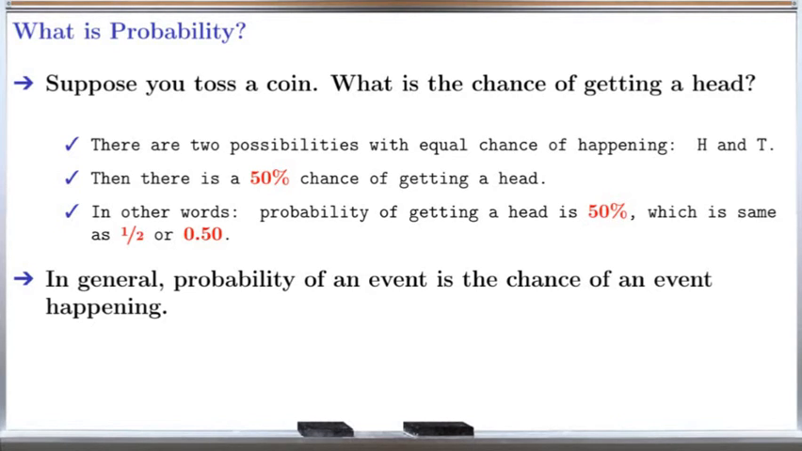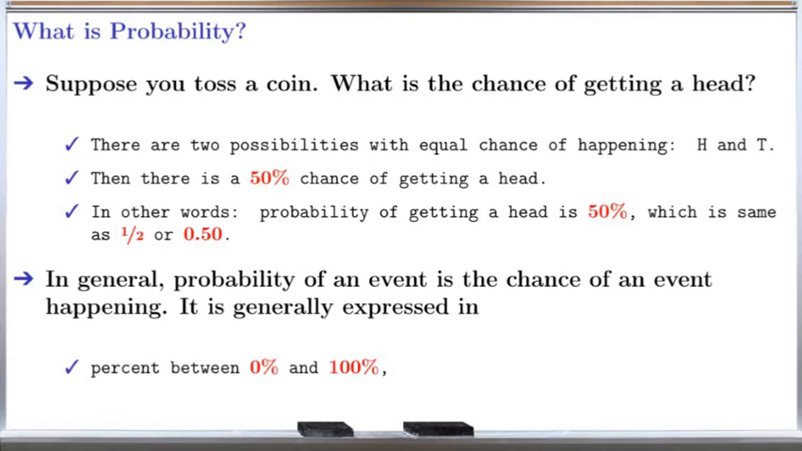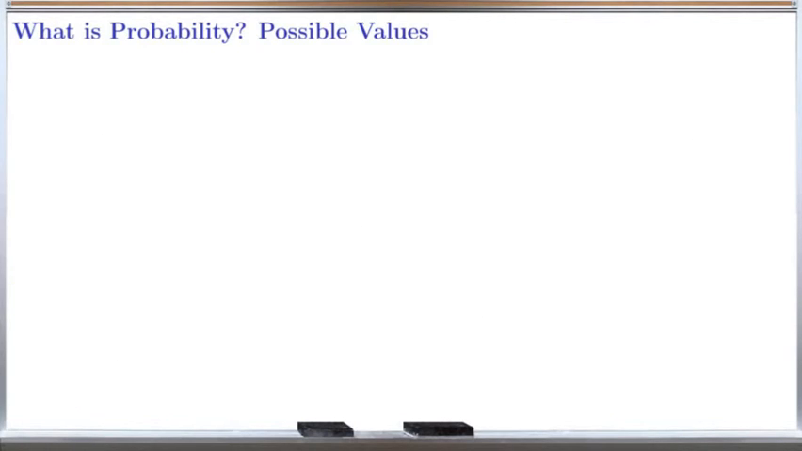Now let's define what exactly probability is. In general, the probability of an event is the chance of the event happening. It is generally expressed in percent between 0% and 100%, or as a fraction or decimal between 0 and 1.